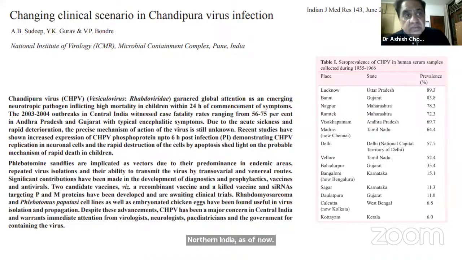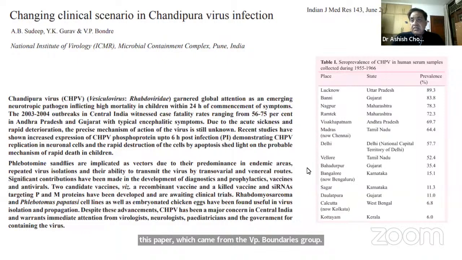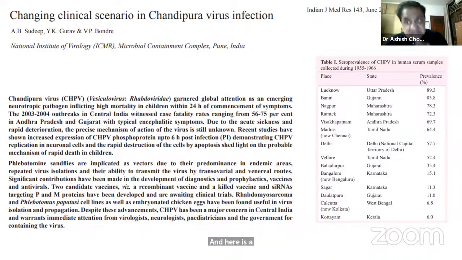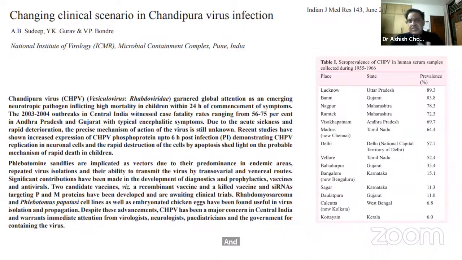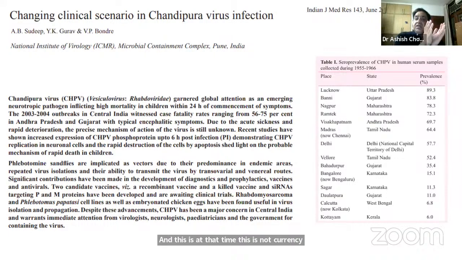And now this paper, which came from Dr. VP Bondre's group, shows the seroprevalence of this virus. If you look at the table, it shows a very high seroprevalence in northern India. In Uttar Pradesh, it's almost 90%. In areas of Gujarat, Maharashtra, and Andhra Pradesh, IgG seroprevalence in the healthy population ranges from 70 to 85%, Chennai 65%, Delhi 57%, and this is at that time. This is not current seroprevalence. This is in the 50s and 60s.